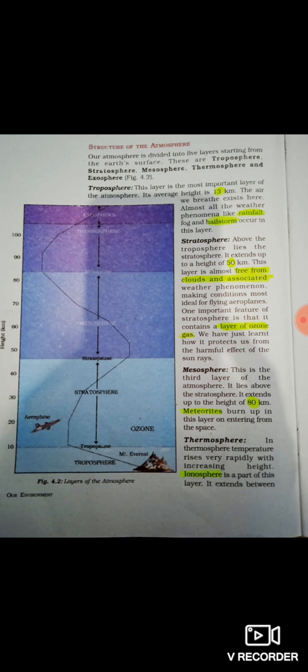Okay, now the last layer is the exosphere. This is a very thin layer. Thin layer means the area of this layer is very small, right? So in this way, the uppermost layer of the atmosphere is known as the exosphere. This layer has very thin air, light gases. It floats into space, it is near space only. So helium and hydrogen gases float in this layer.